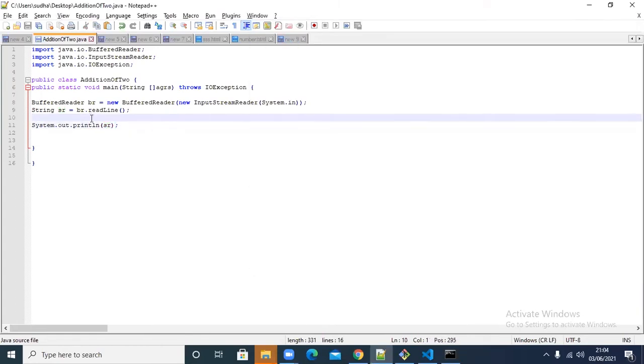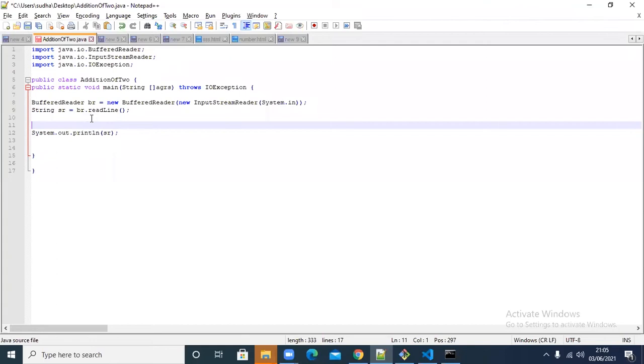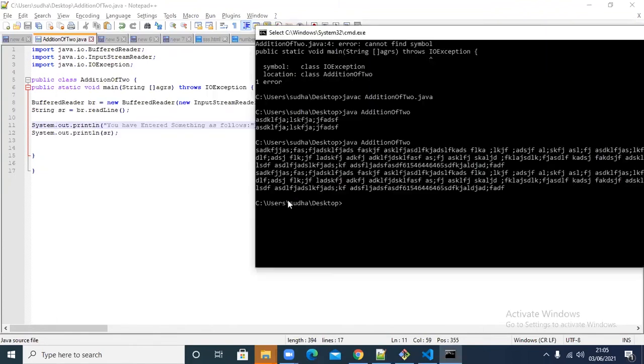So, guys, you understood? Fine. So, with System.out.println, to understand what is printing there, I'm just putting one more output statement here: "You have entered something as follows," like that. Okay. So now I'm going to compile it.